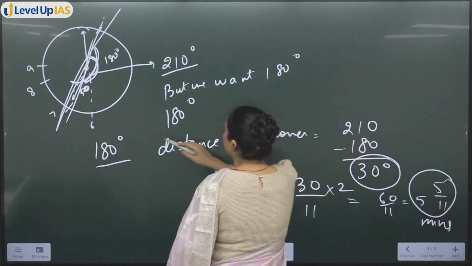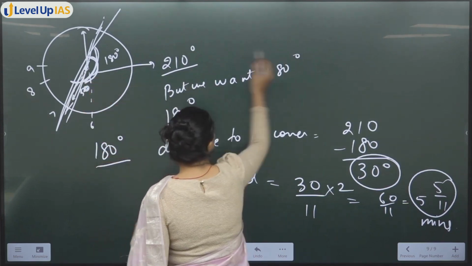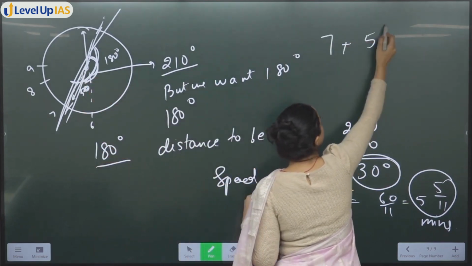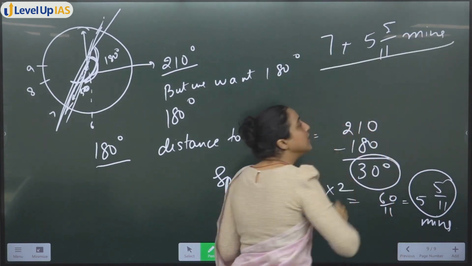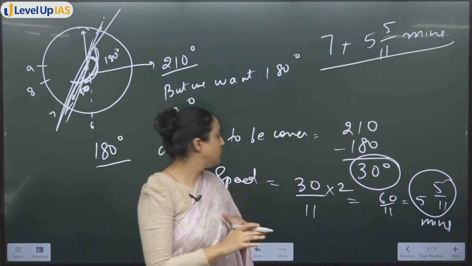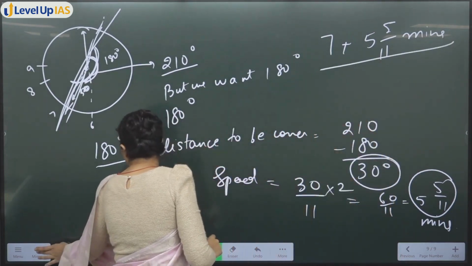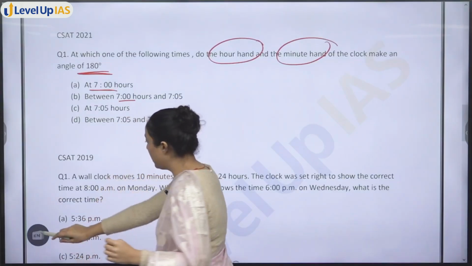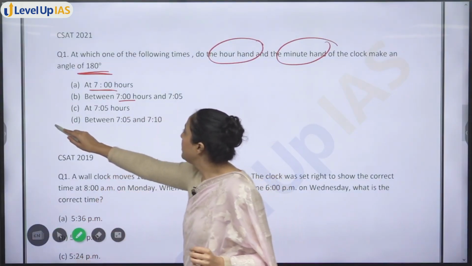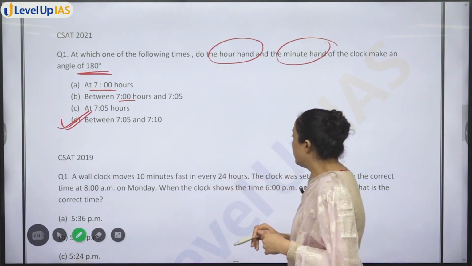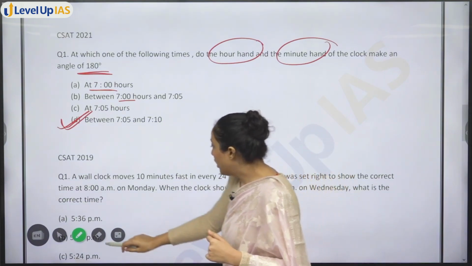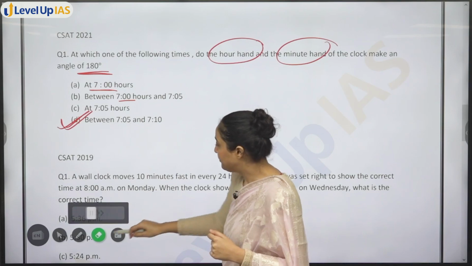So after 7 plus 5, 5/11 minutes. After 7 hours, 5 minutes and 5/11 minutes they will have an angle of 180 degrees. So your answer will be between 7:05 and 7:10, right? Okay, so this was for CSAT 2021.